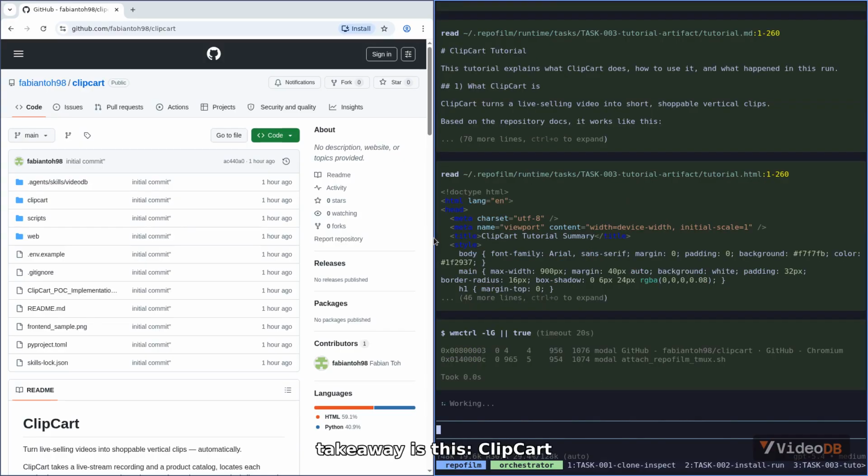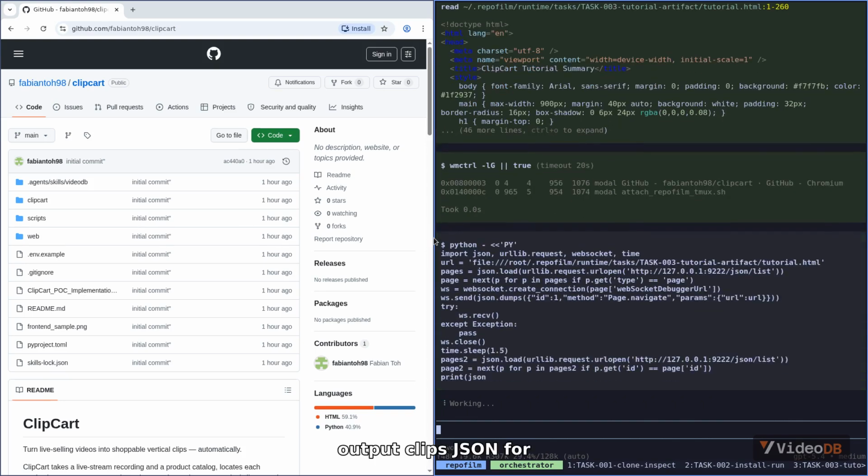So the honest tutorial takeaway is this. Clipcart is a video-to-commerce pipeline that transcribes, matches products, creates clips, and writes the final results to output clips JSON for the web UI.